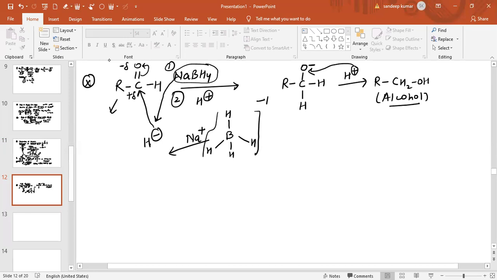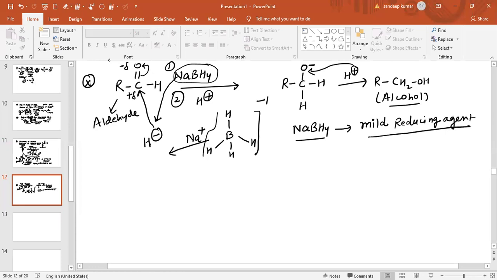Alcohol is again obtained from the aldehyde, and this NaBH4 comes under the category of mild reducing agent, not a strong reducing agent as compared to LiAlH4. Now see another reaction. In this case we have seen this is basically a 1 degree alcohol.